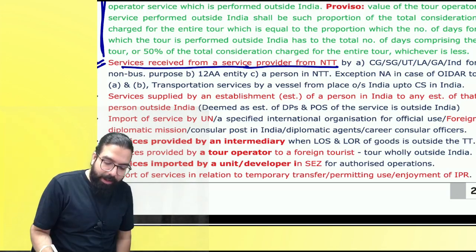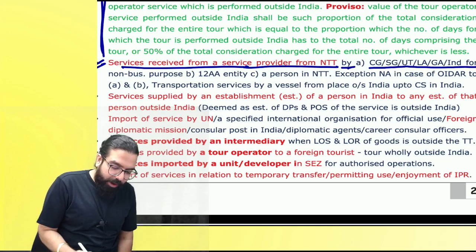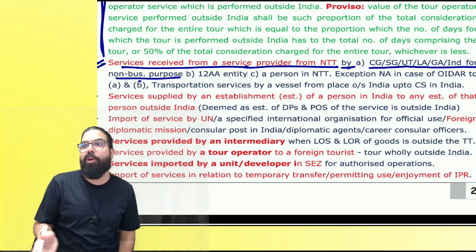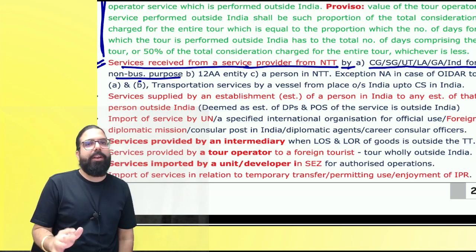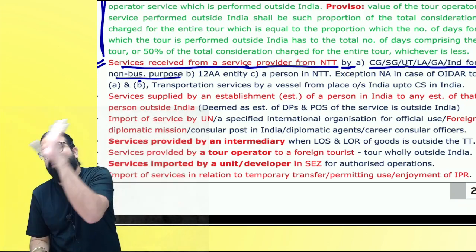from non-taxable territory by whom? Central government, state government, union territory, local authority, or individual for non-business purpose. Importation of service. Do you guys remember everyone? NTOR. Yes, everyone. Now they are going ahead and telling it shall always be exempted. But OIDR services to an NTOR, forward charge.